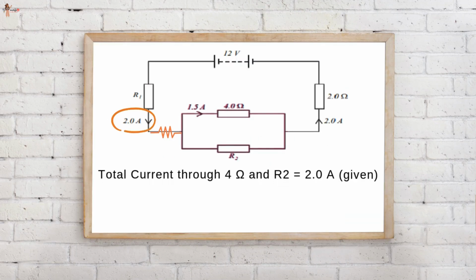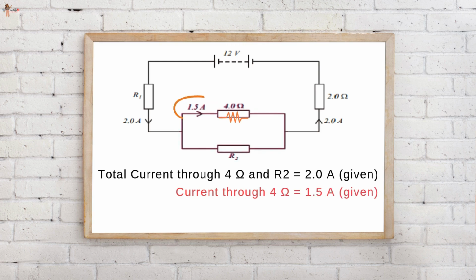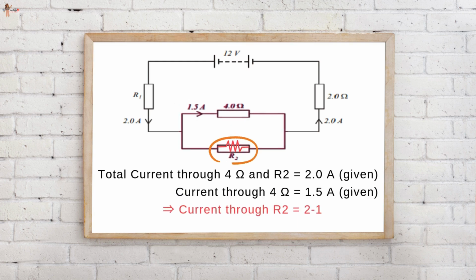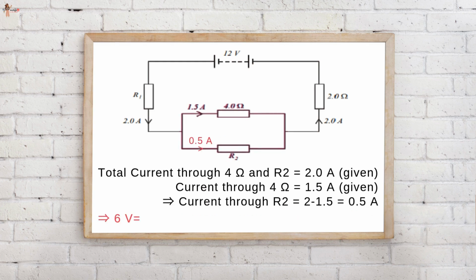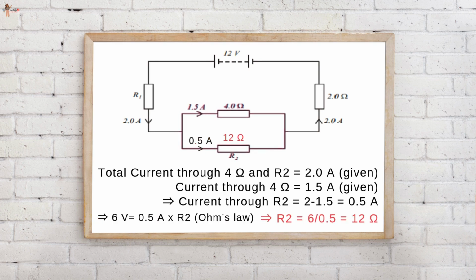Now the total current through the 4 ohm resistor and R2 is 2 amperes, we are given that. And we are also given that the current through the 4 ohm resistor is 1.5 amperes. Thus, the current through R2 would be 0.5 amperes. Now using Ohm's law for R2, we get 6 equals 0.5 times R2. Hence, R2 is 12 ohms.